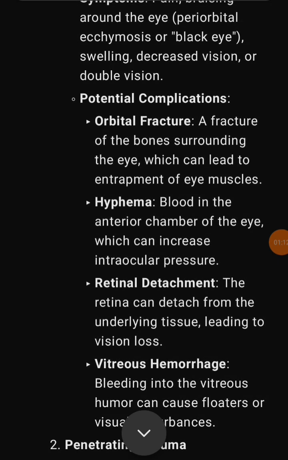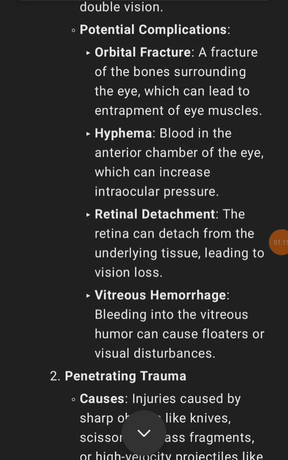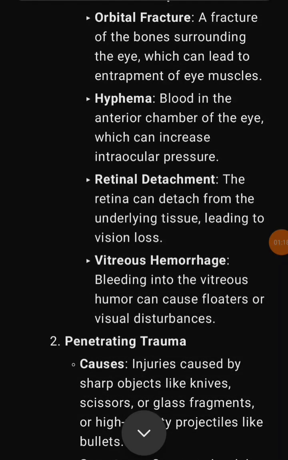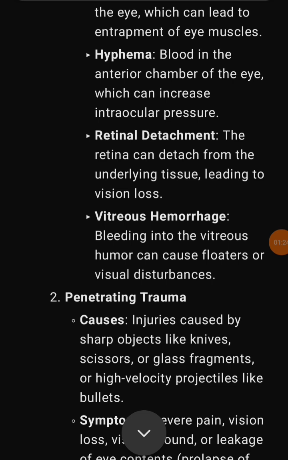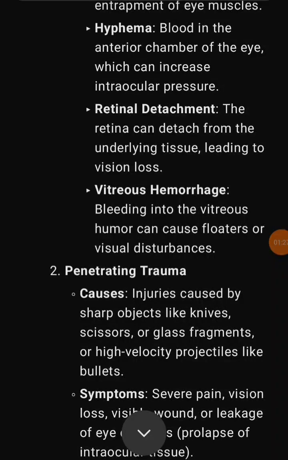Hyphema, blood in the anterior chamber of the eye which can increase intraocular pressure. Retinal detachment, the retina can detach from the underlying tissue leading to vision loss. Vitreous hemorrhage, bleeding into the vitreous humor can cause floaters or visual disturbances.